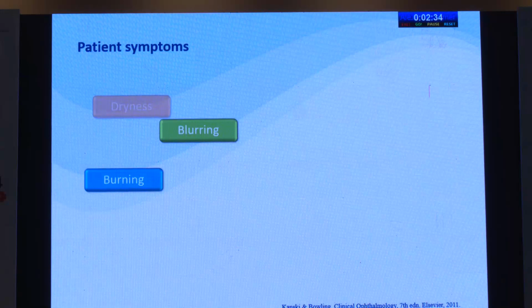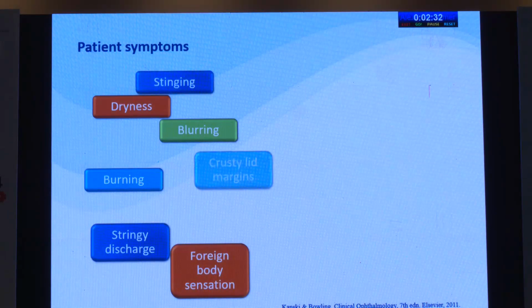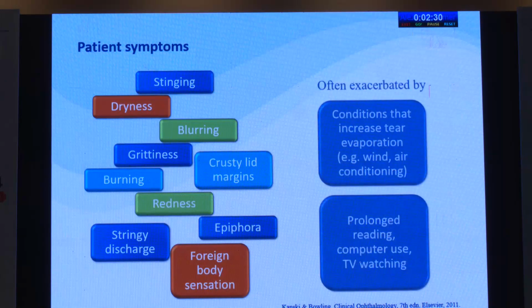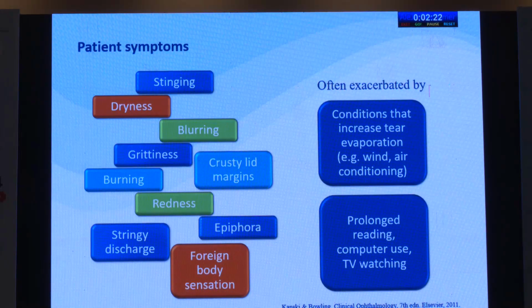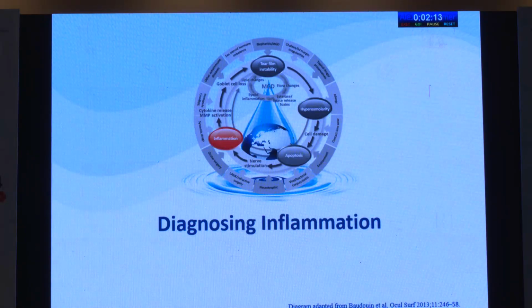Patients who come with these kinds of symptoms have stinging, dryness, blurring, grittiness, crusty lid margins, redness, epiphora, and foreign body sensation, which can be exacerbated by increased tear evaporation in wind and air conditioning, and also by prolonged screen use, which decreases blinking in these patients.